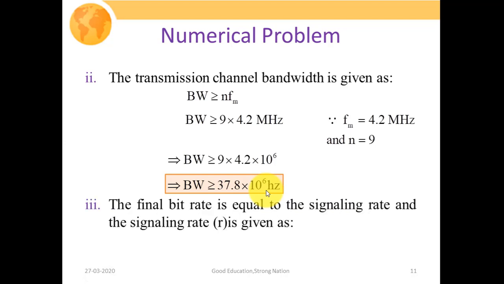So in the third part, the final bit rate is equal to the signaling rate, and the signaling rate R is given as R should be greater than or equal to n times Fs, where Fs is the sampling frequency and n is the code word. And for the Nyquist criteria, it is already known to us that Fs should be greater than or equal to twice Fm. So the final bit rate is equal to the signaling rate and is given by this particular expression. Let us say this is our equation number A.